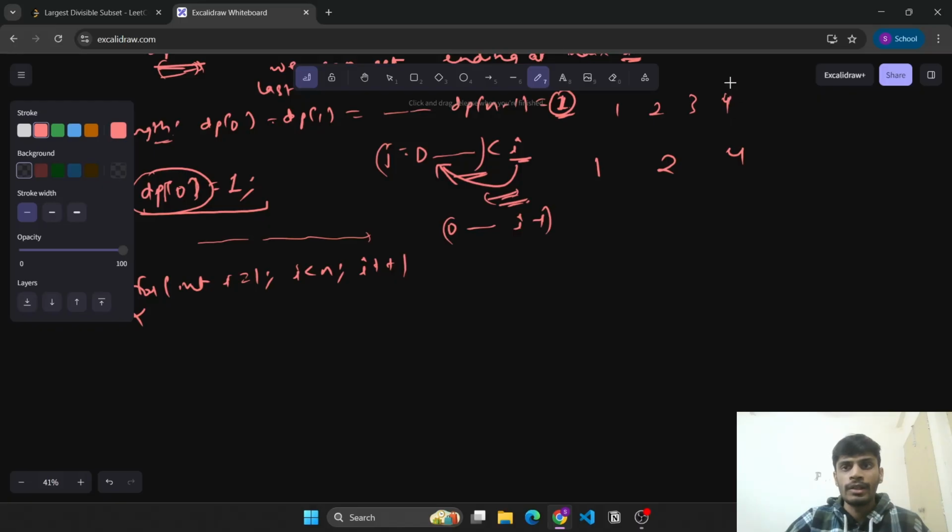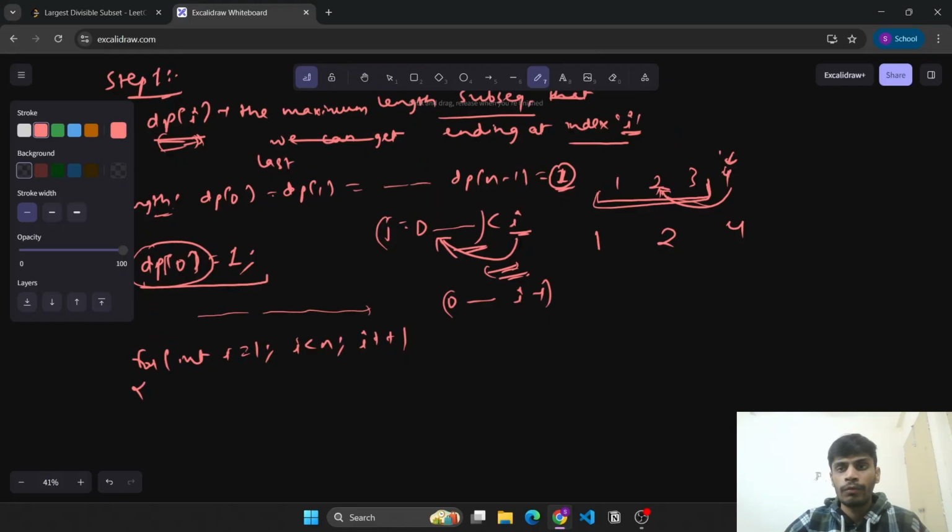If we want to find the DP value of this, then we need to account for all possibilities of previous values. Since 4 is divisible by 2, the DP at this index will be DP of 2 plus 1, means the DP calculated till this point plus one more length we are able to get. So this is what we'll do for each j from 0 till I minus 1, right?